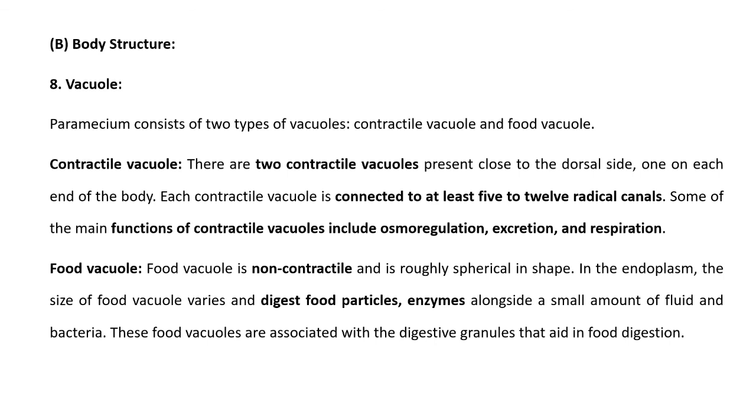So the contractile vacuole is multifunctional. Osmoregulation means maintaining water and salt balance, excretion is the elimination of nitrogenous waste products, and respiration is the exchange of gases.